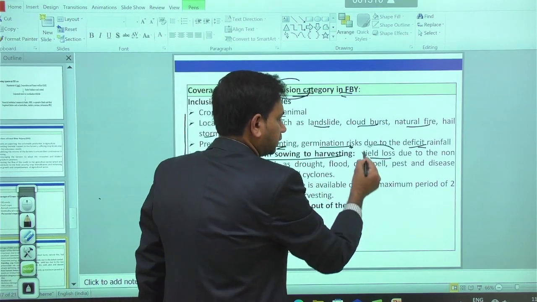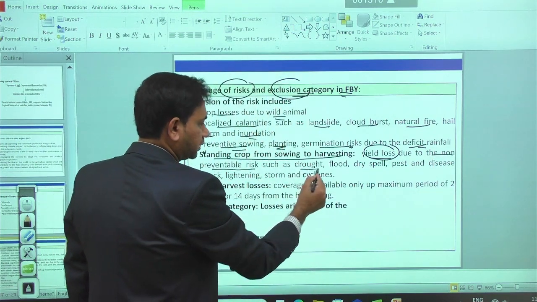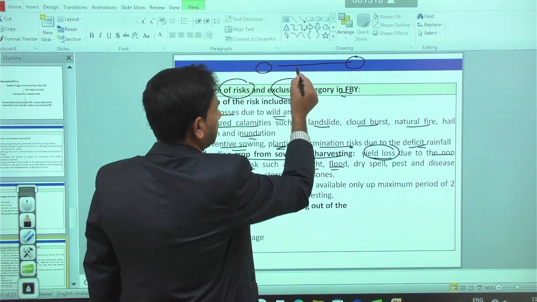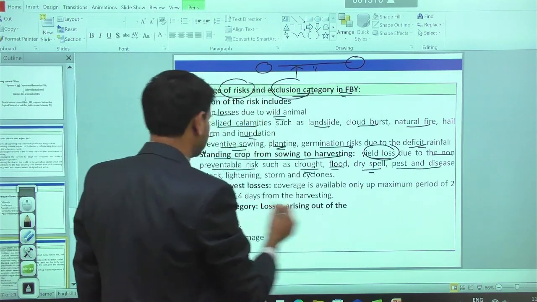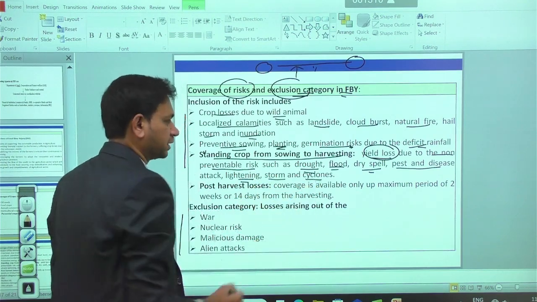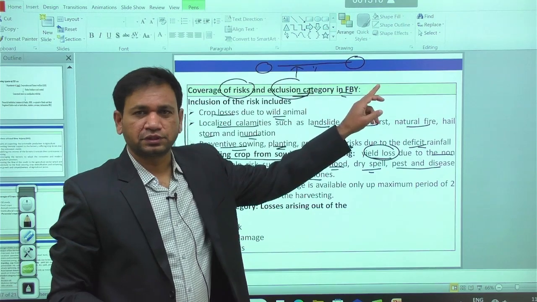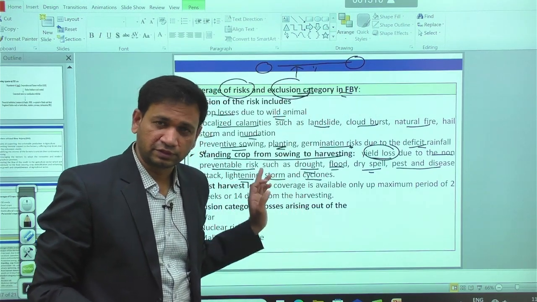Yield losses will take place due to non-preventable risks such as drought conditions from the sowing to harvesting. Whenever you are having a drought in between, a dry spell, pest and disease attack, lightning, storm and cyclone, these conditions can occur anytime between sowing and harvesting. In that case, again, the farmer is eligible to get compensation from the concerned agencies.